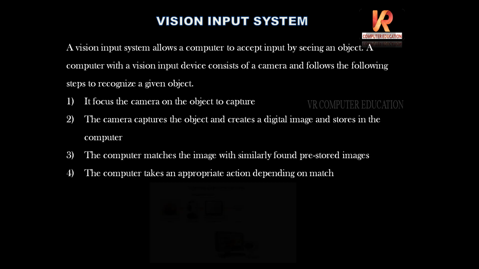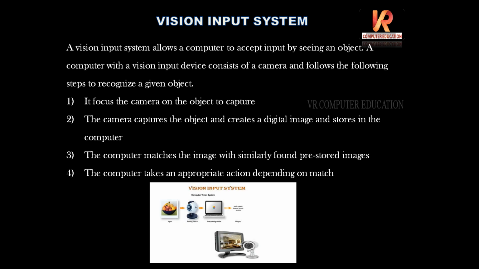Next, vision input system. Nowadays the most popular vision input system is the CC camera. Vision means some video which is able to see. A vision input system allows a computer to accept input by seeing an object which is recorded, for example a CCTV camera.